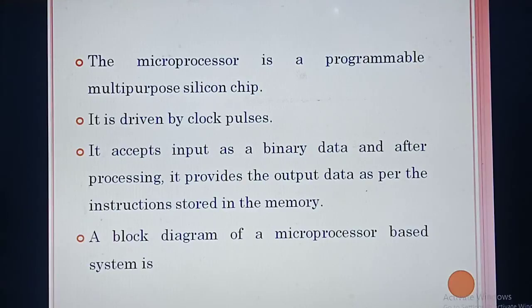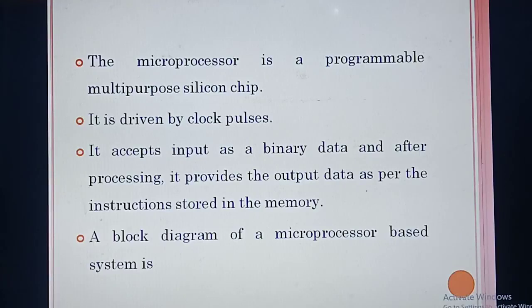Clock pulse means normal timing, like the seconds and minutes we tell. In the same way, the microprocessor needs to work based on the clock pulse. This microprocessor always accepts binary data as the input. You have already studied in computers that whatever you give as input is converted into binary data. What do you mean by binary data? Ones and zeros. For example, if you give the word hi, it is converted to binary data, for example 101. So the particular word is converted to numbers, bits, that is ones and zeros.